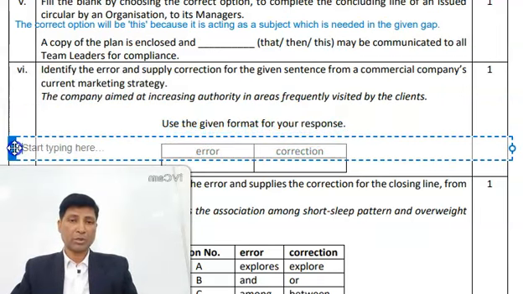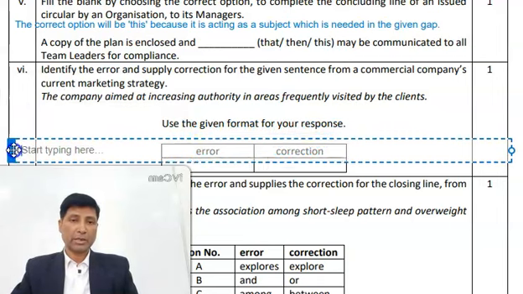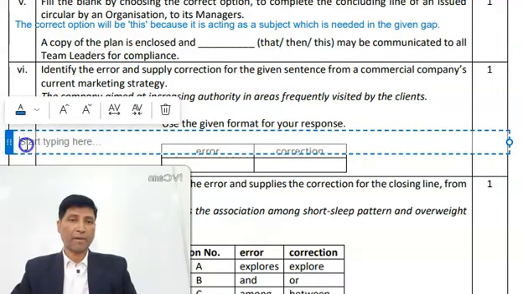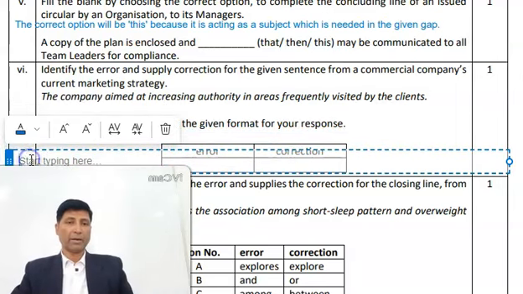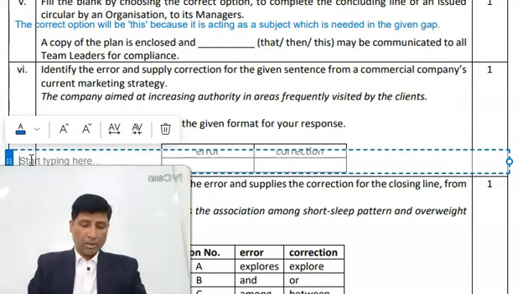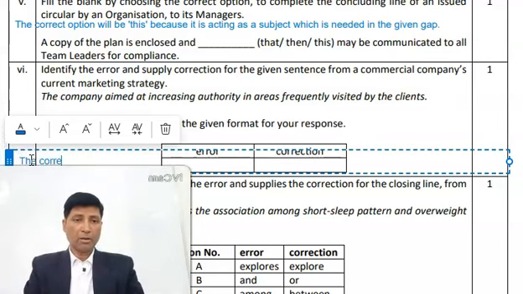Perhaps it is taking some more time. Okay, so let me write it here. The correct answer will be